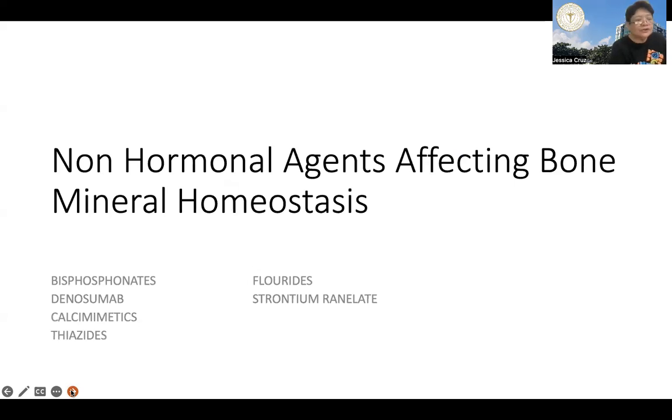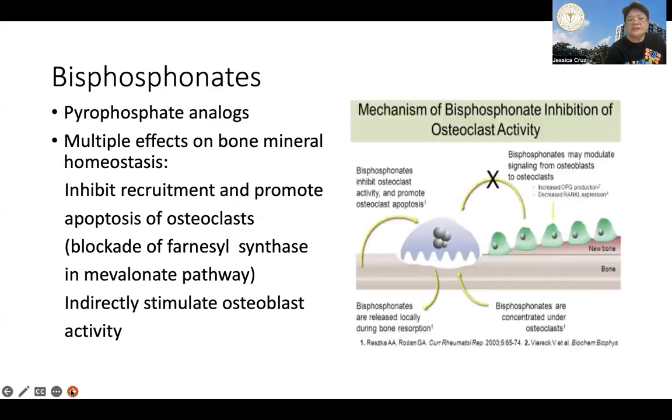Now, we have also the non-hormonal agents that affect bone mineral homeostasis, no? So, let's go to bisphosphonates. Bisphosphonates are pyrophosphate analogs, and as you see in the slide, they have many effects on bone mineral homeostasis, no? So they inhibit the recruitment and promote the apoptosis of osteoclasts, which are your bone resorbing cells, no? Through blockade of this enzyme, farnesyl synthase in the mevalonate pathway.